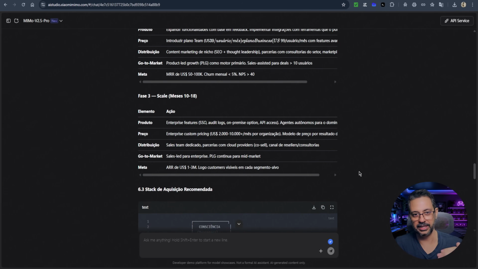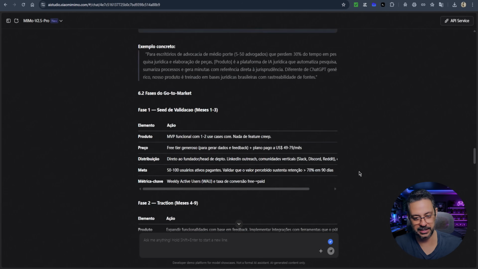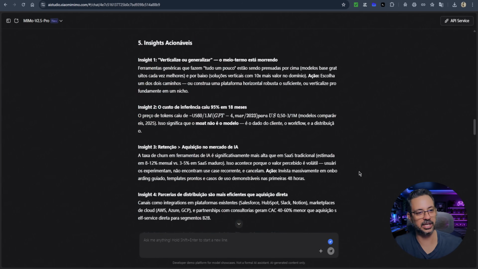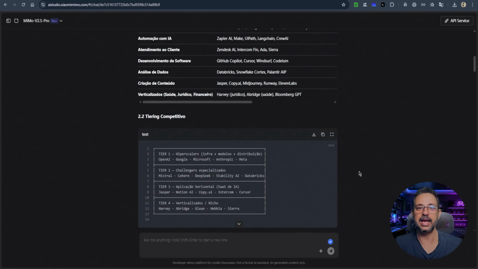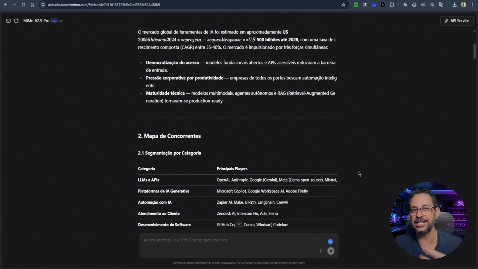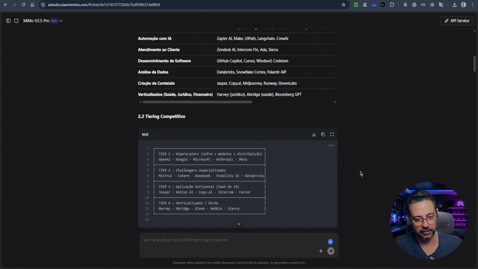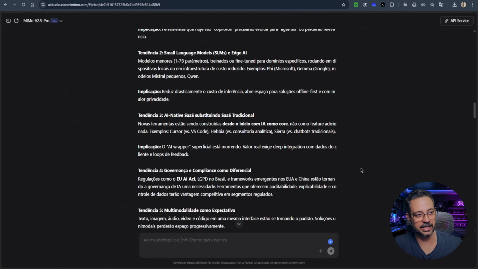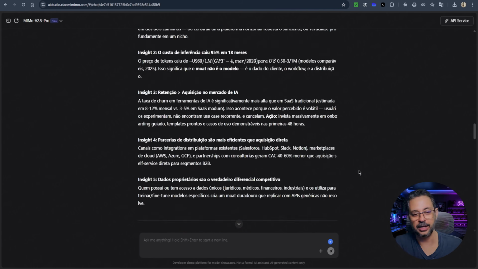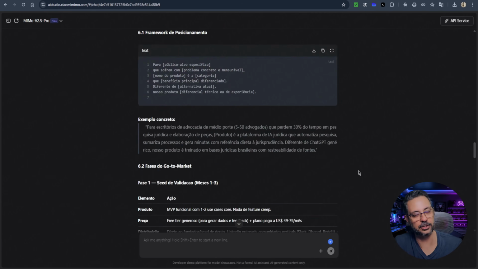I don't really understand this. I don't know if the information here is correct because all of this was done using just a single prompt. The request here was for the artificial intelligence to take the data and turn it into a report. And apparently, the report, the text that was delivered here by MiMo V2.5 Pro, is more complete. But then, professionals need to do an analysis to see if this is really true. In this context, it seems that MiMo is better.